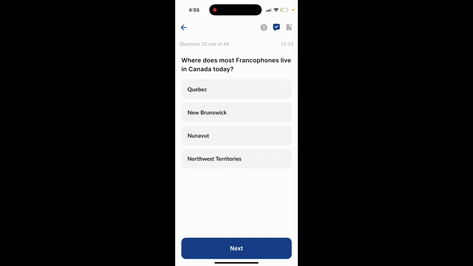Question 20. Where do most Francophones live in Canada today? Quebec, New Brunswick, Nunavut, Northwest Territories. The answer is Quebec.